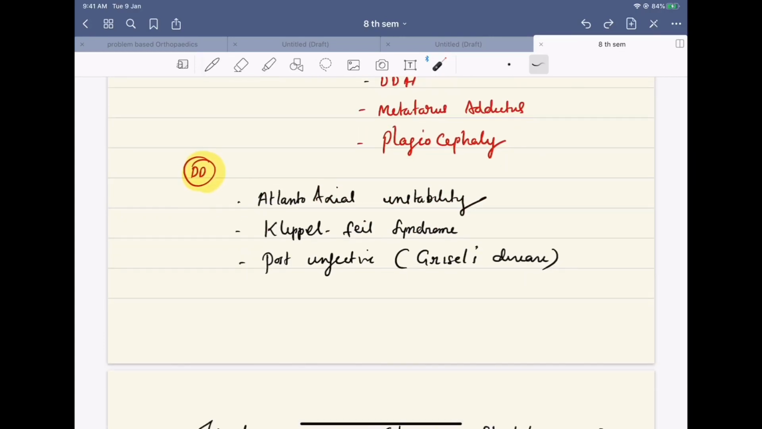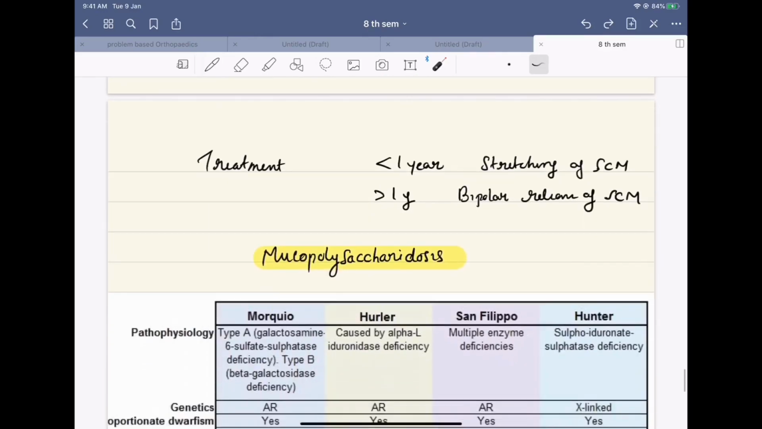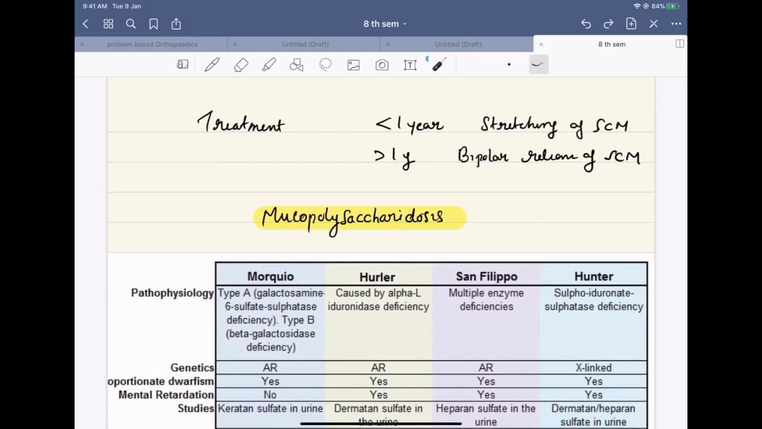Differential diagnoses include atlantoaxial instability, Klippel-Feil syndrome, post-infective torticollis, Grisel's disease. Treatment: in less than 1 year, it is generally stretching of the sternocleidomastoid. More than 1 year, bipolar release of the sternocleidomastoid is done.